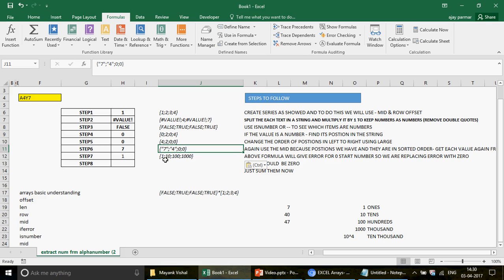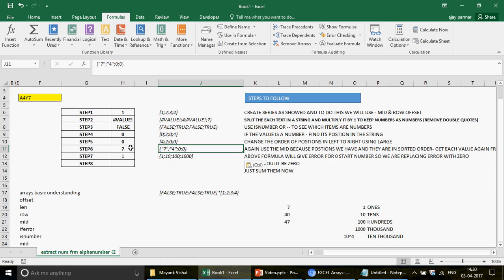So now you know that if I multiply this array with this array, what will happen? 7 multiplied with 1 makes it 7, 4 multiplied with 10 makes it 40, and then 0 multiplied with 100 makes it 0, 0 multiplied with 1000 will make it 0, because they are all text. So finally, when we add up 7 plus 40, you will have your answer as 47.